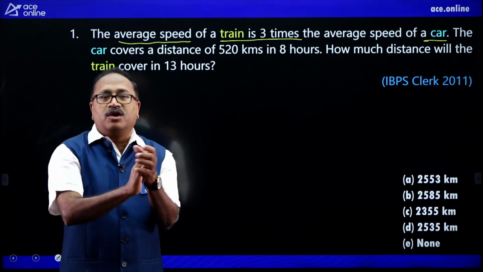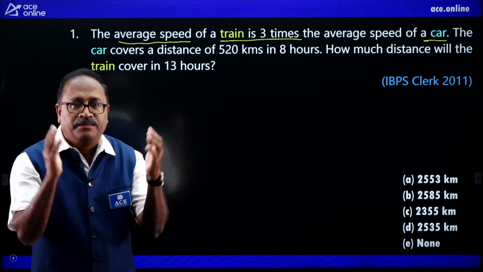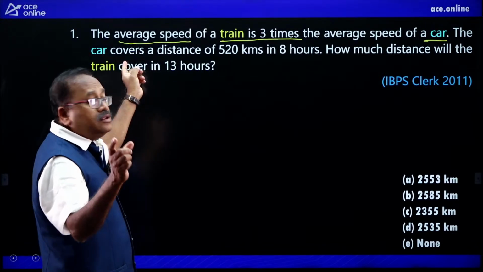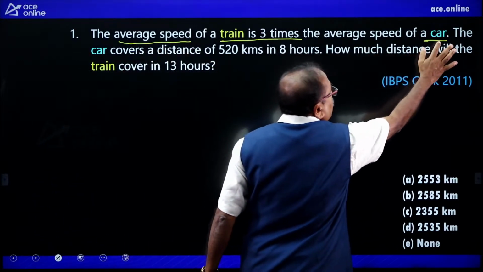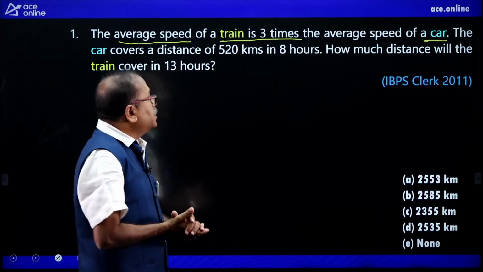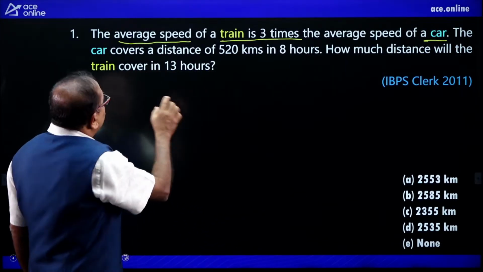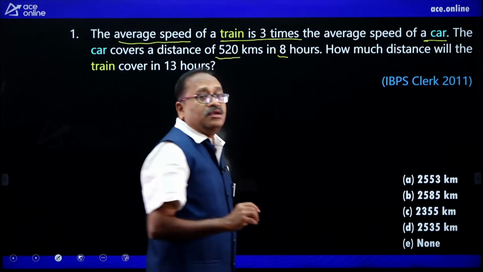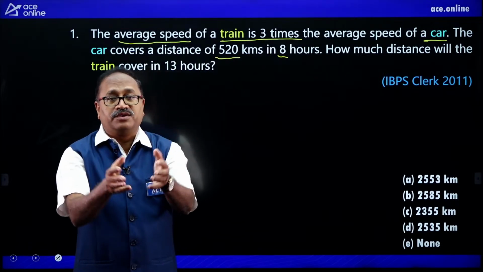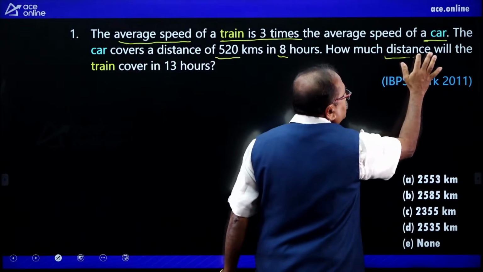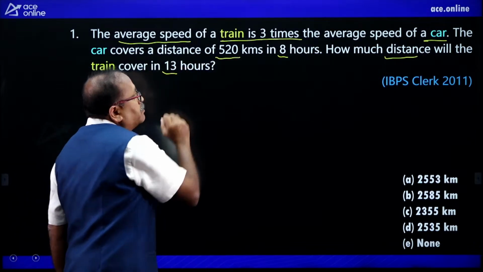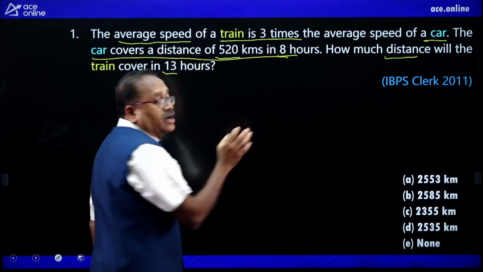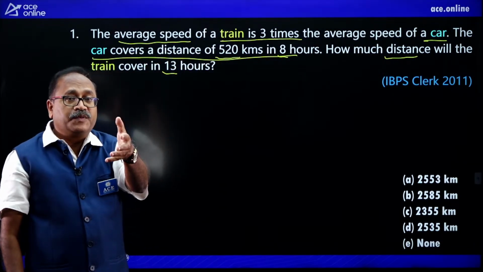Welcome to all, and I am sorry for starting late, and it is a very frequently asked question. Let us begin here. I read it again. The average speed of the train is 3 times the average speed of the car. The car covers a distance of 420 kilometer in 8 hours. So, when we have the distance and time, I can find out the speed. Now, how much distance will the train cover in 13 hours? So, I need to find out the speed of the train. By this statement, I will get the speed of the car, and by using the ratio, I will get the speed of the train.